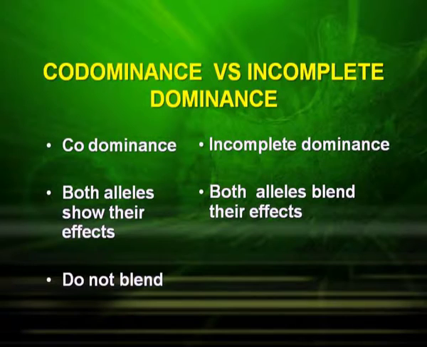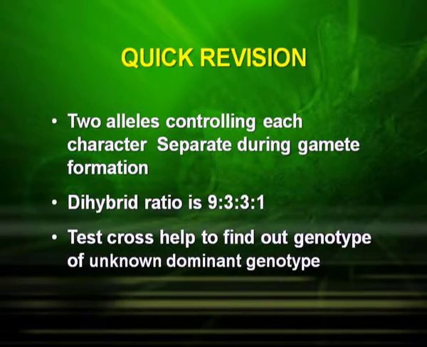So after studying all this, let us summarize the differences between codominance and incomplete dominance. In codominance, both the alleles show their effects. On the other hand, in incomplete dominance, both alleles blend their effects. And in codominance, there is no blending of effects. Now let us have a quick revision of the topics that we have studied. First, the 2 alleles controlling each character separate during gamete formation.